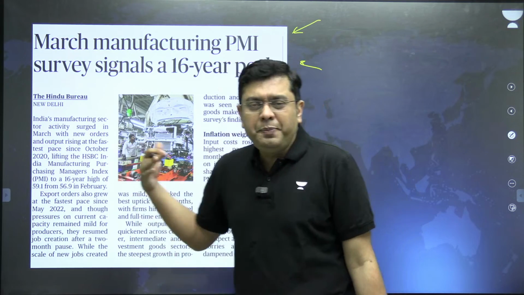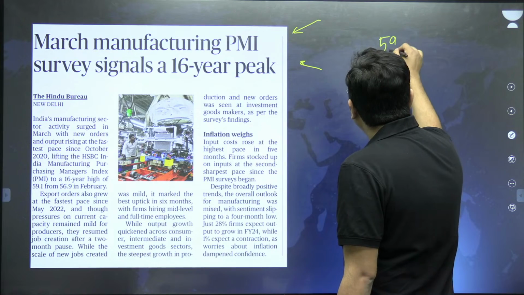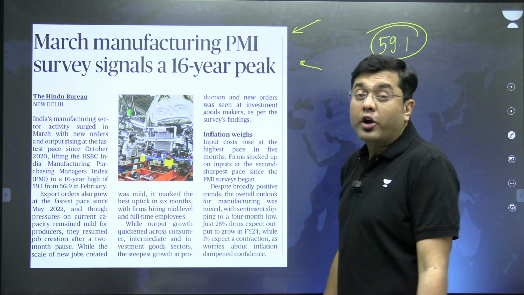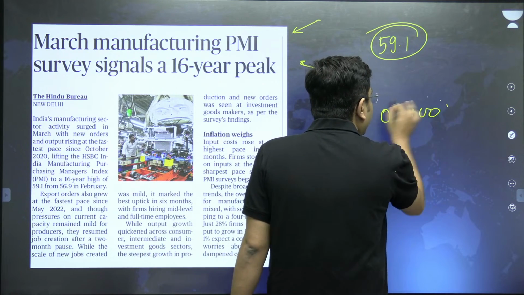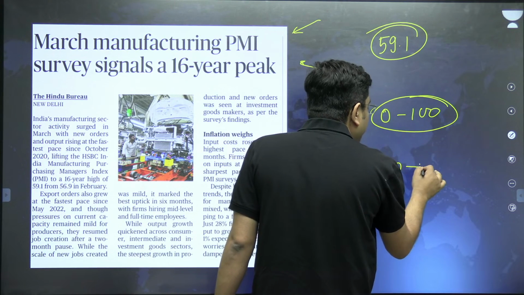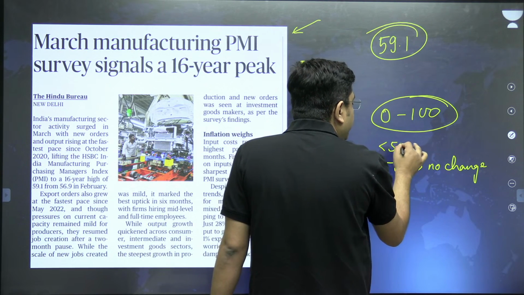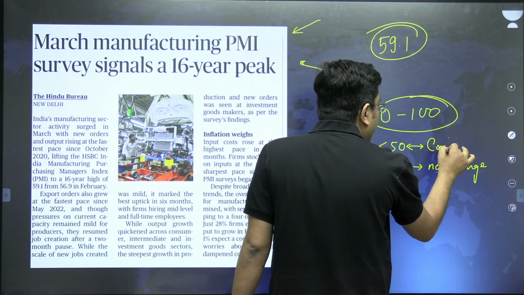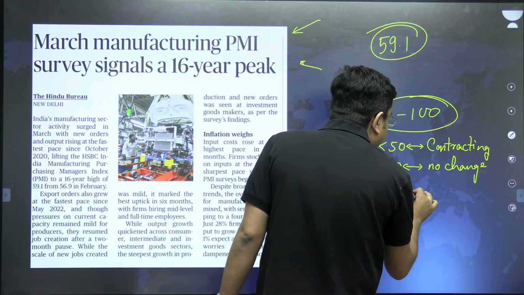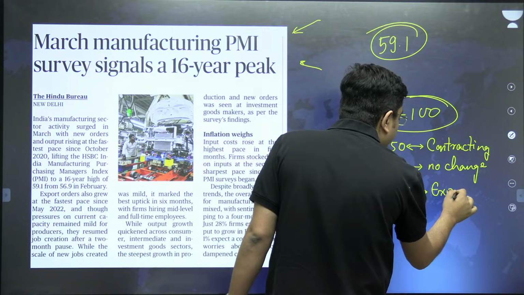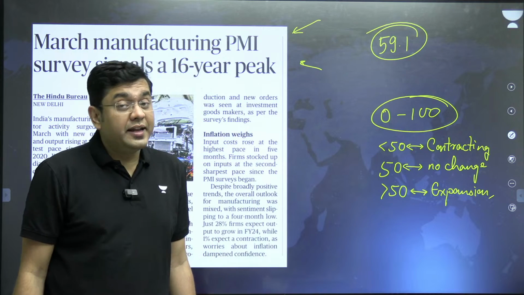So basically, this PMI figure for the month of March has indicated a number of 59.1, which is a record high. Now, this is an index which is generated from 0 to 100. A number of 50 means no change. A number less than 50 means the economy is contracting, or the sector is contracting. A number greater than 50 indicates expansion. So a number as high as 59 indicates a significant expansion.